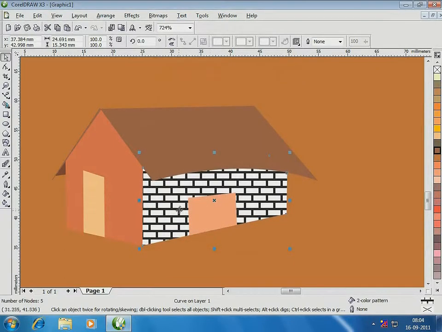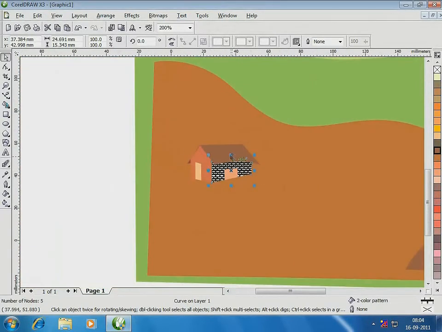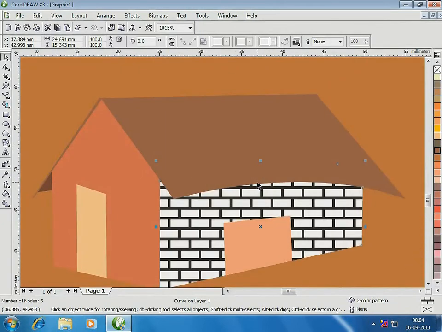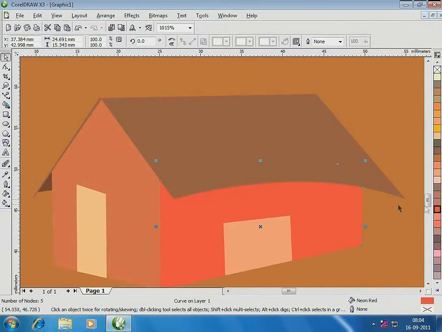So here's the pattern on the wall. I did all this simply to show you the pattern fill. Actually, I didn't want the pattern at all. So I'm filling a different color on the walls to match the background.